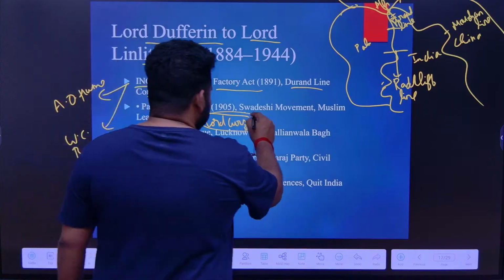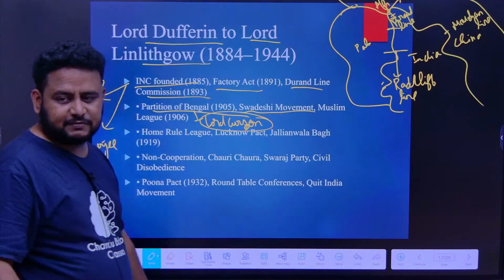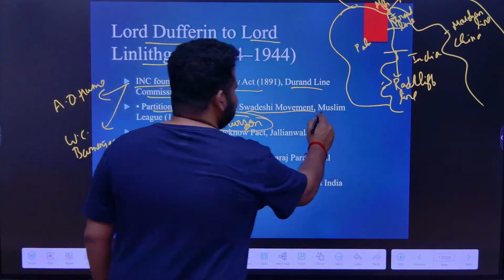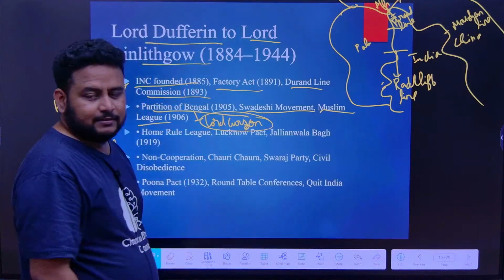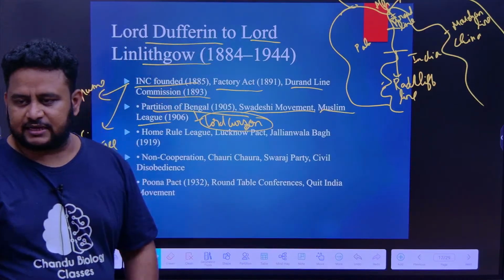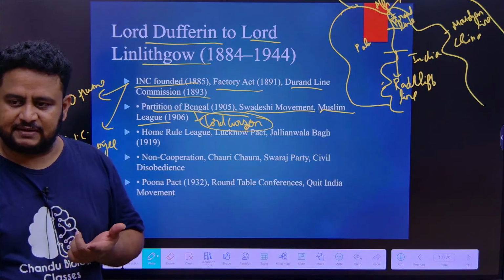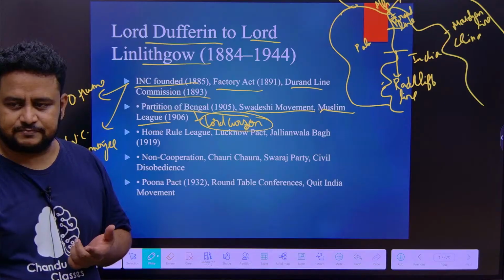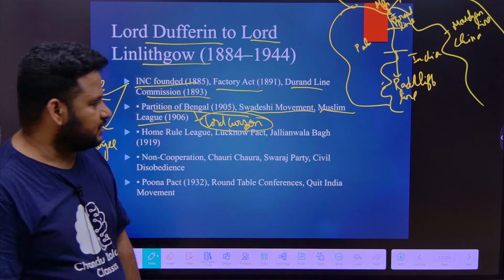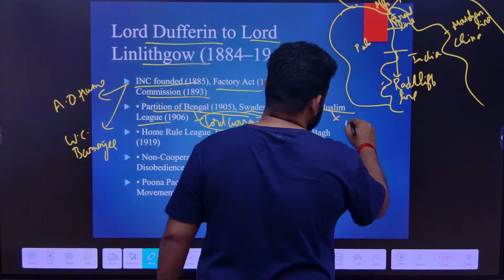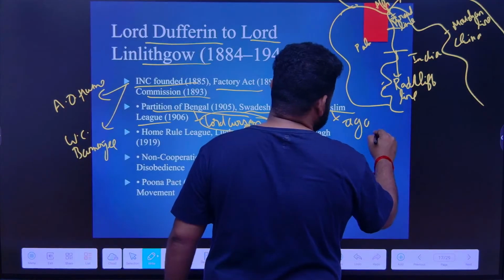Next, in response to the partition of Bengal, there was the Swadeshi movement, and also the Muslim League was formed in 1906. Okay. The Muslim League was formed in Dhaka, that is Dhaka, the capital of Bangladesh. That time it was called Dhaka. Okay. It was formed by Aga Khan. Most people will think it was Muhammad Ali Jinnah. It is not the correct answer.